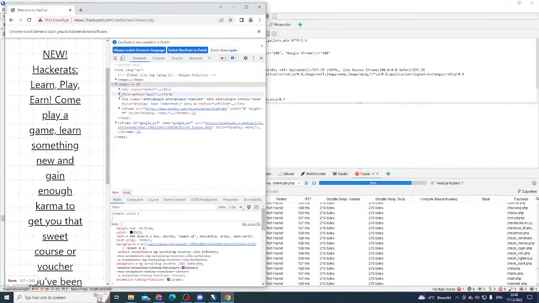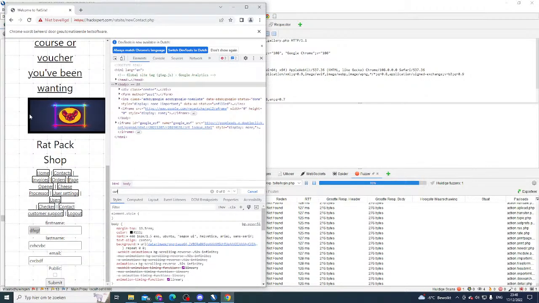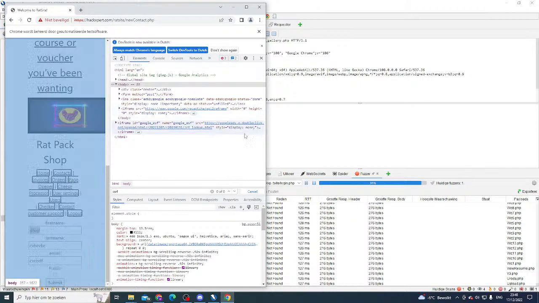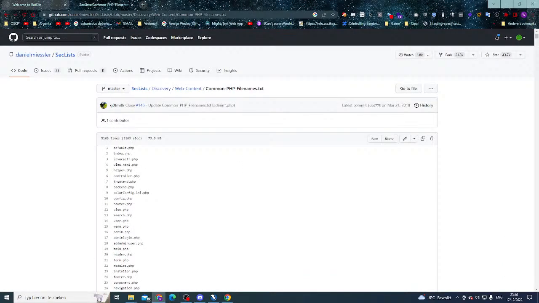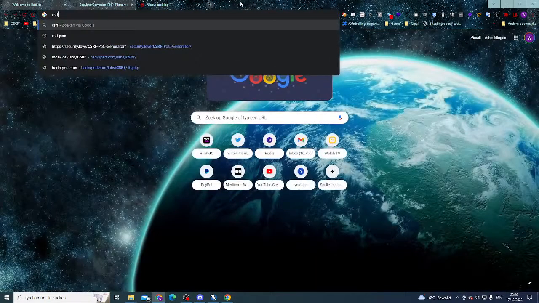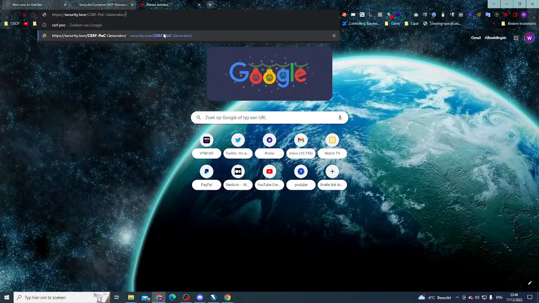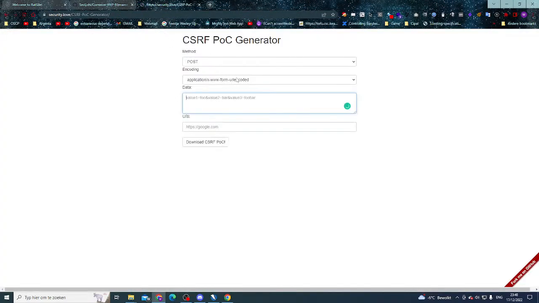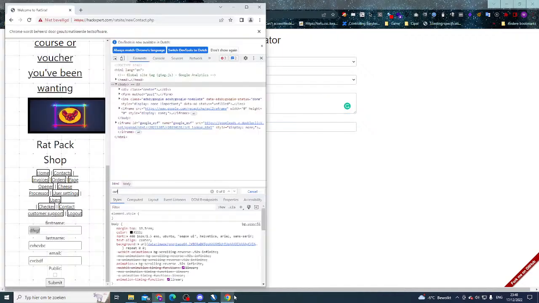Yep, that's right, you guessed it, your CSRF tokens. And you might be seeing CSRF is dead. It's really not. There is not even a CSRF token in here, so that does mean that we are able to make our CSRF proof of concepts. Now I'm going to make my CSRF proof of concept through the browser manually because I want you guys to see the repetition of that. So let's do that real quick, shall we?